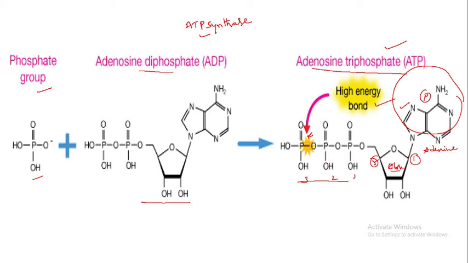Coming to the synthesis of ATP. ATP is synthesized by a phosphorylation reaction using ATP synthase enzyme. Adenosine diphosphate utilizes the phosphate group to produce adenosine triphosphate.